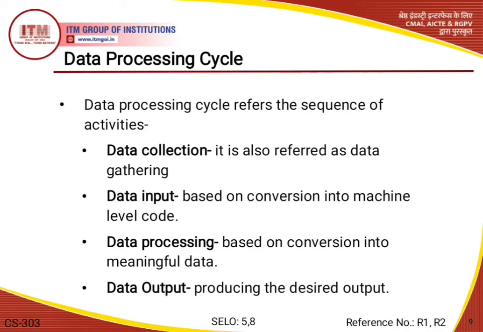So here we need a data processing cycle, because the data processing cycle refers to the sequence of activities involved in data transformation from its raw form to information form. And it is also referred to as a cycle because the output obtained can be stored after processing and may be used in future as input. So for this purpose, here we have 4 steps involved in the cycle of data processing, in which the first one is data collection.